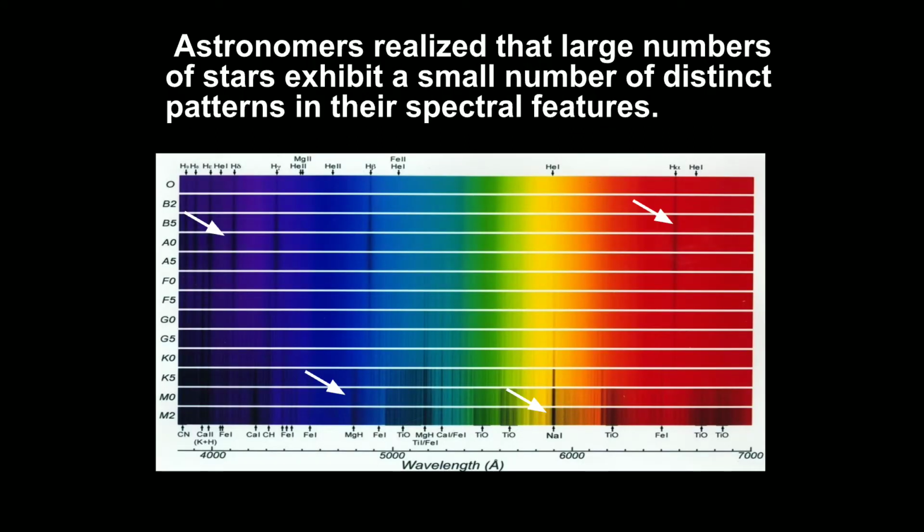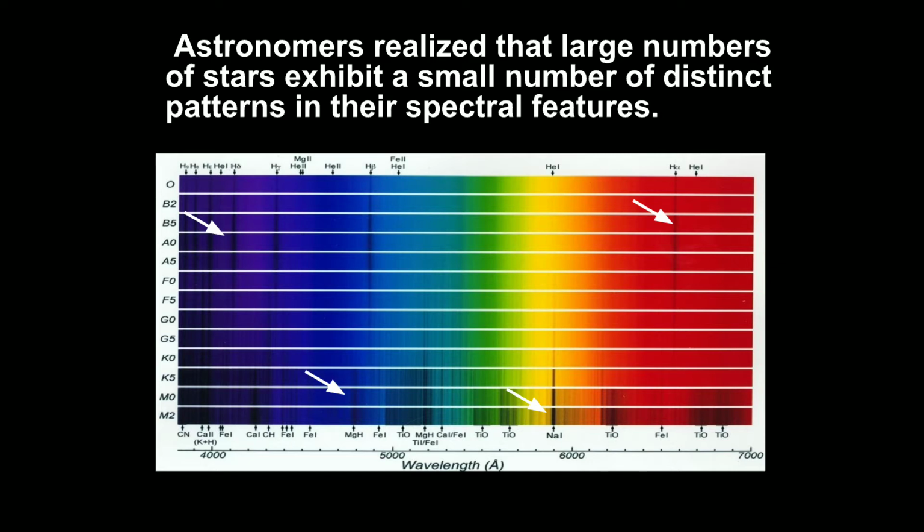Astronomers realized that a large number of stars exhibit a small number of distinct patterns in their spectral features. You know that stars are made of gaseous things like hydrogen, helium, calcium, and some metals. All this is the chemical composition of stars. Stars appear in the colors blue, red, yellow, and green only. These are the spectral colors of stars. The main cause for these colors is the chemical composition.